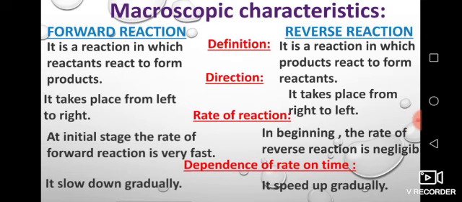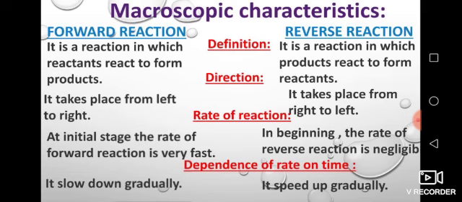The forward reaction is a reaction in which the reactants react to form products, while the reverse reaction is a reaction in which the products react to form reactants. Direction: the forward reaction takes place from left to right, while the reverse reaction takes place from right to left. Rate of reaction: in forward reaction, at the initial stage, the rate of forward reaction is very fast, while in reverse reaction in the beginning, the rate of reverse reaction is negligible.